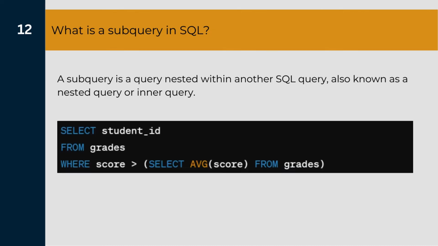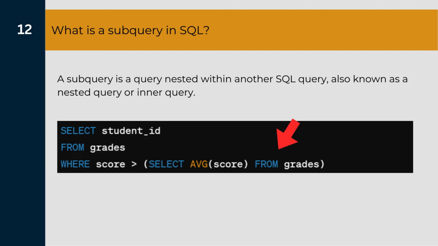You can see this particular example. Here we have used a select statement to query the student ID from the table grades. But we only want the information about the students who have scored greater than the average score in the whole class. In order to implement that, we have implemented a subquery in the condition where we have used a